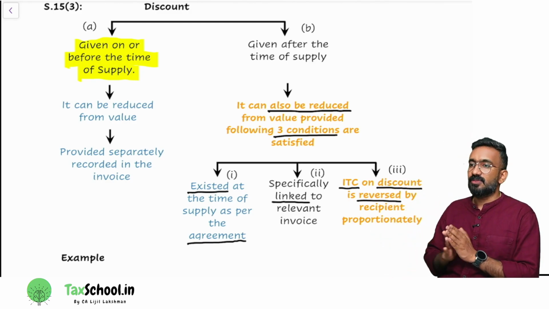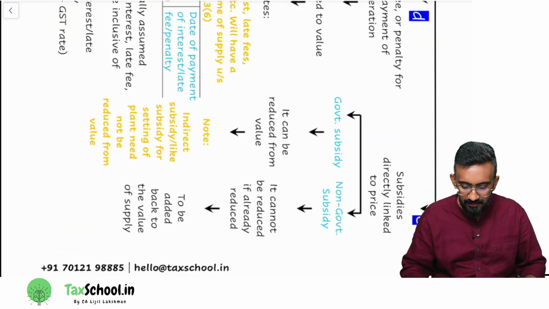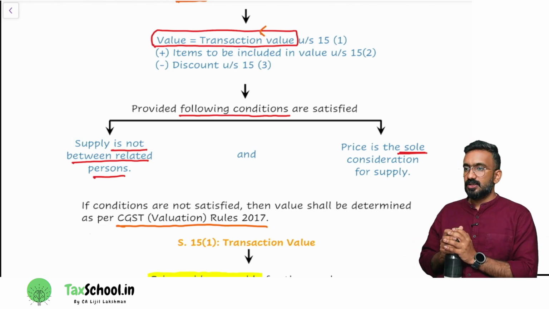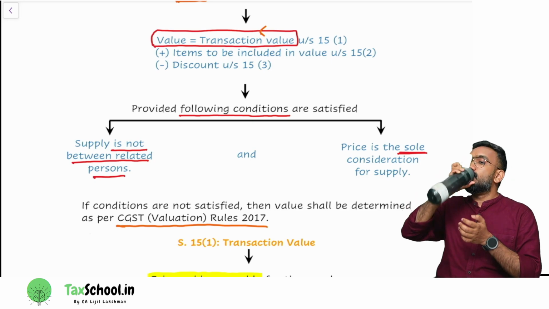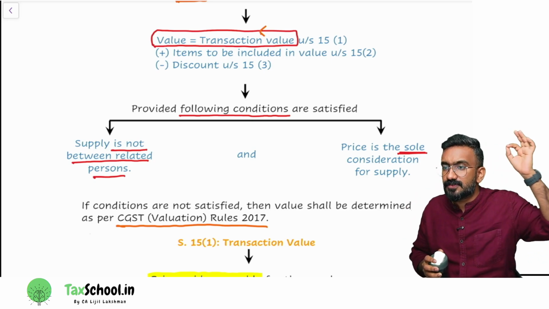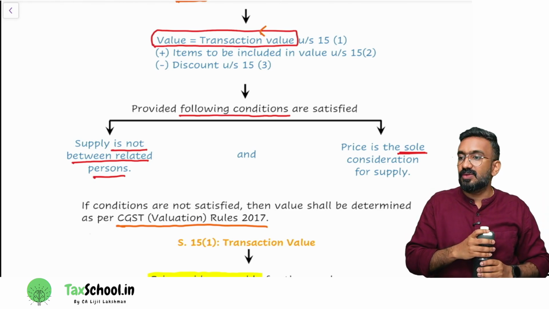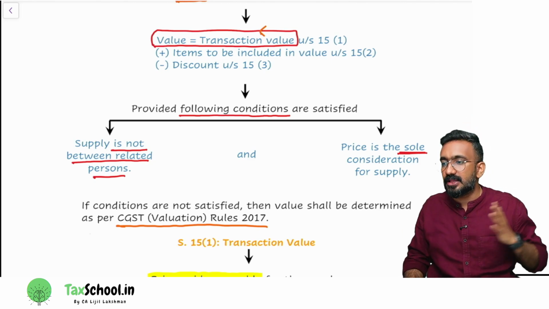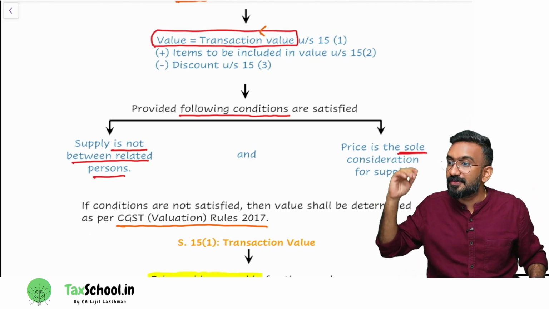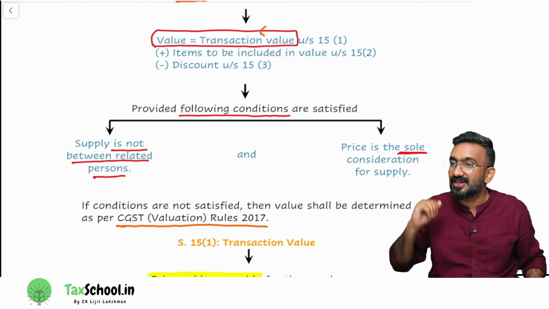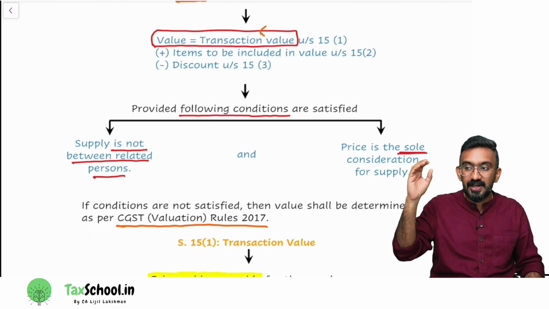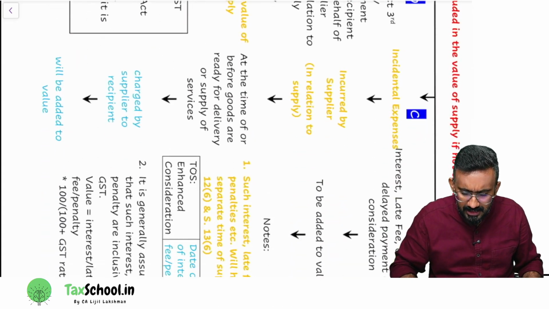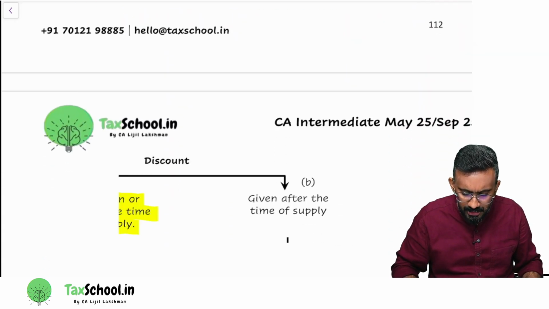Now let's look at 15.3. I told you that section 15 formula we had, right? What does that formula say? Value under section 15 is transaction value under section 15.1 plus items to be included in 15.2 minus discount under section 15.3. Right? We have looked into 15.1, we have looked into 15.2, now we have to look at 15.3. Can discount be reduced from value and then pay GST on the net value? Yes. Discount should be something that you are not collecting, right? You should be able to reduce it from the value.